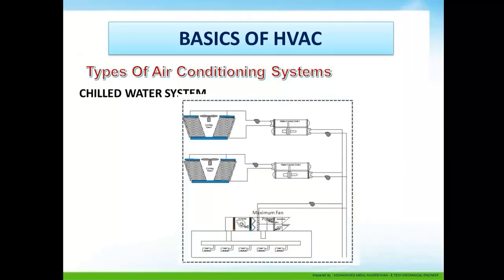A typical example of a chilled water system, where you can see the cooling tower, chiller, air handling unit and fan coil unit. In the chiller, the refrigerant acts as the primary system, whereas the water flowing through the evaporator of the chiller to the AHUs and the fan coil units acts as the secondary system where water is supplied.